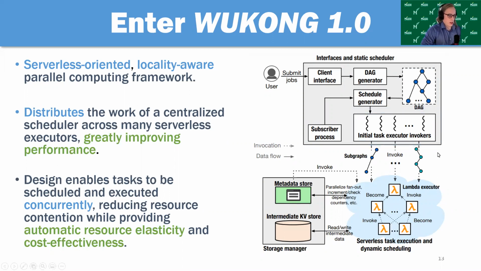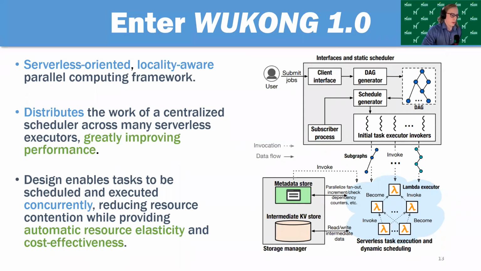Once they're invoked, they'll execute the code. They will invoke new Lambda functions themselves to execute downstream tasks. And what the executors do is they take the tasks in the subgraph that they were assigned and they walk through that subgraph, executing them one after another. And this enables the executors to accumulate a local cache of intermediate data that they can then use as the workload progresses. And this greatly reduces the need to transfer this intermediate data over the network. And this helps to resolve that read-write issue I mentioned earlier with NumPyWren.